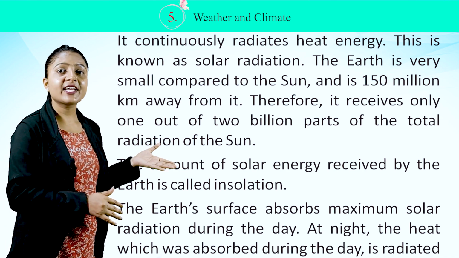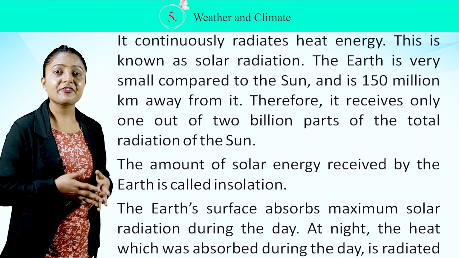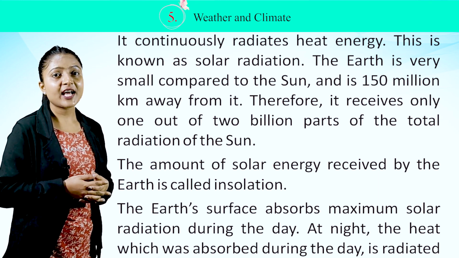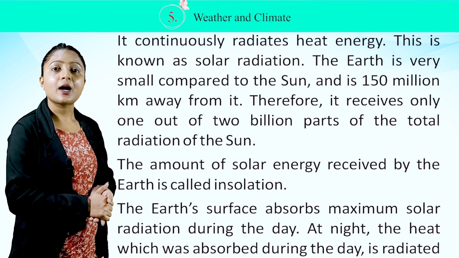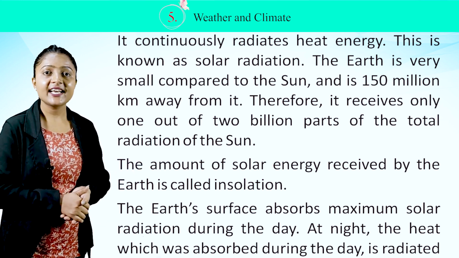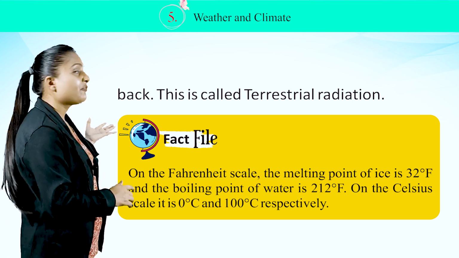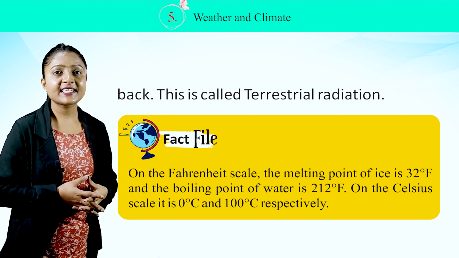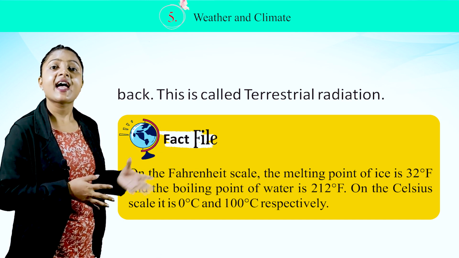The amount of solar energy received by the earth is called insolation. The earth's surface absorbs maximum solar radiation during the day. At night, the heat which was absorbed during the day is radiated back. This is called terrestrial radiation.